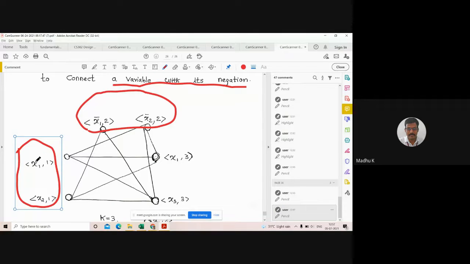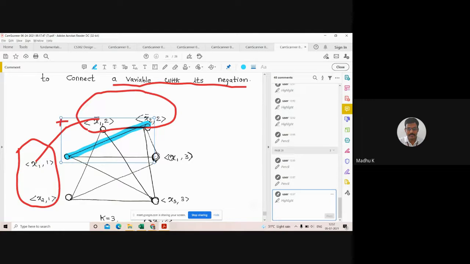Now I will try to add x1 to x2. Is it possible? So x1 to x1 complement. Is it possible? No. Why? Because x1 is its negation. Okay, x1 to x2 is possible. Yes. Okay, so I will add x1 to x2. Now x1 to this one is possible.